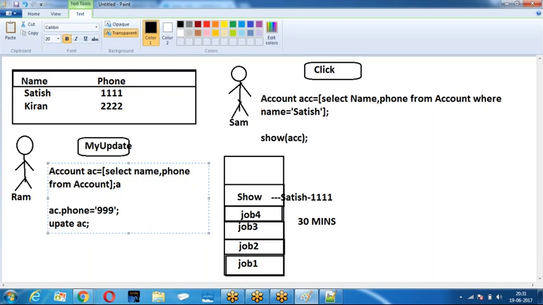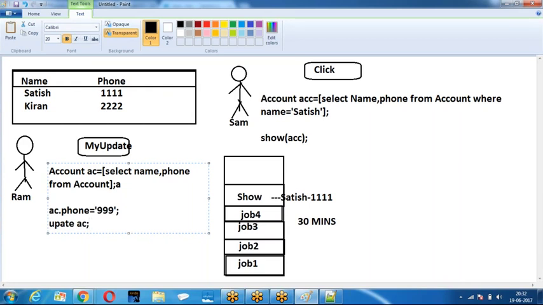Now what is the data that is available? Satish 9999. But what is the data you are collecting? Satish 111. So you are going to execute your logic with Satish 111. But with what logic you have to execute? Satish 999. But what happened? Mismatch. There is a reason they suggest don't use SObjects as a parameter.